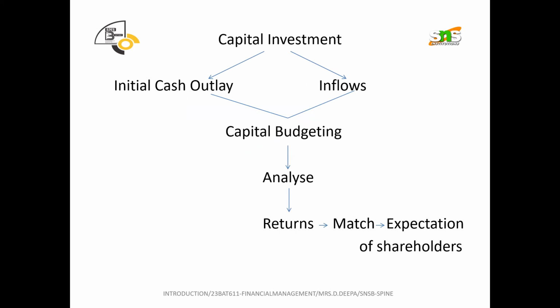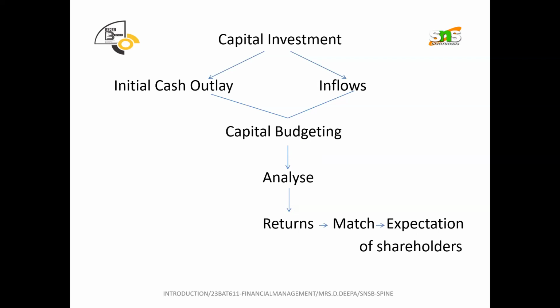We broadly divide this capital investment into two categories. One is the initial cash outlay, another one is inflows. In simple terms, one is cash outflow, another one is cash inflow. So basically, cash flow can be divided into two types, one is in, another one is out. Inflows are all the cash flows getting into your business.